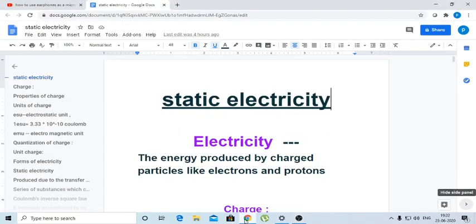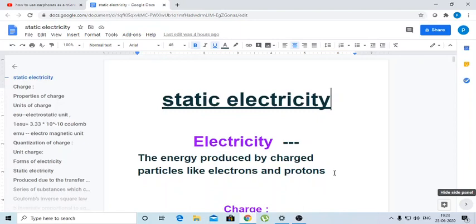This is BVLP. Today in this video we are going to discuss the basic properties of static electricity, which is also known as electrostatics. In this video we are going to discuss the charged particles and their properties.